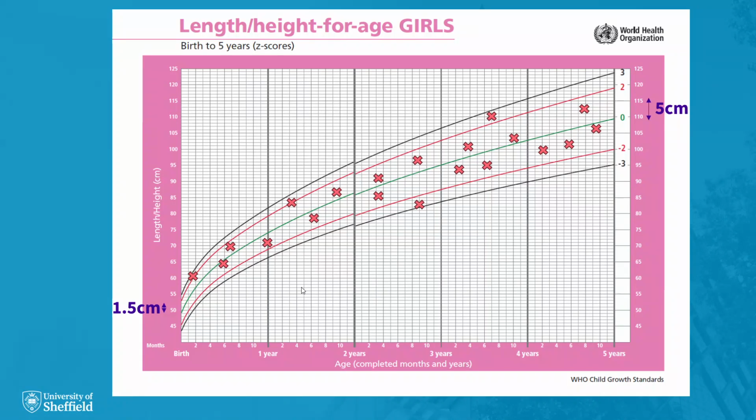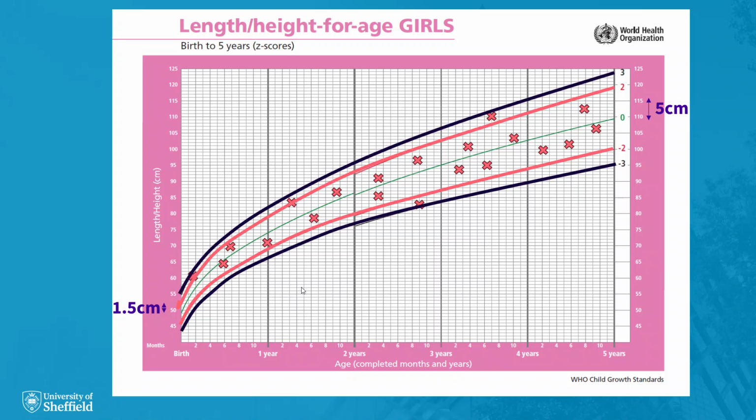On the growth chart, the red lines track the lengths and heights 2 standard deviations above and below the median respectively. And the black lines track the lengths and heights that are 3 standard deviations above and below the median respectively. We can see that these lines fan out as children get older, showing that there is a wider variation in healthy heights among 5-year-olds than among newborns.